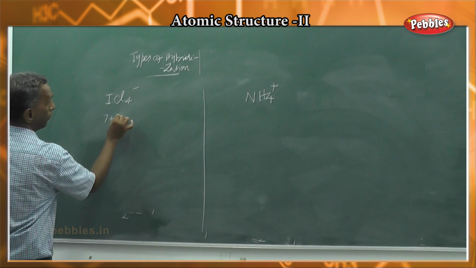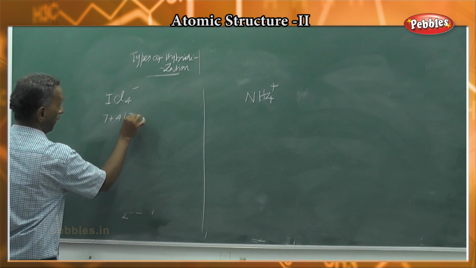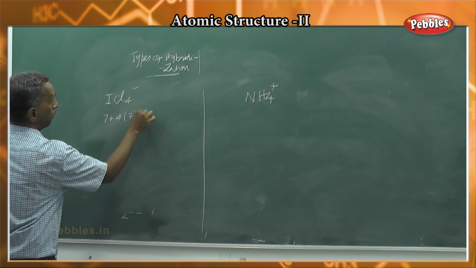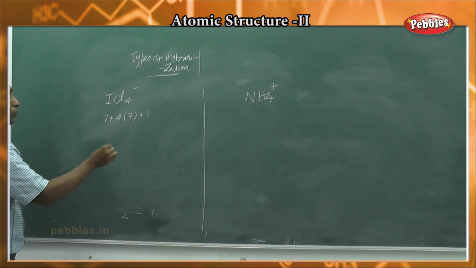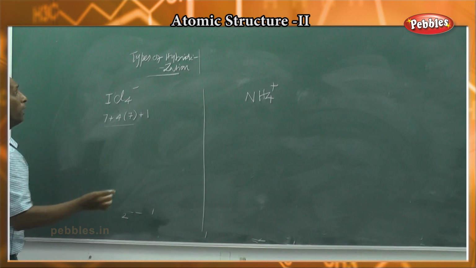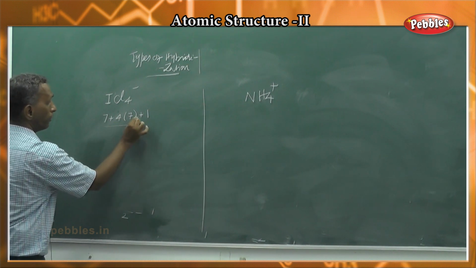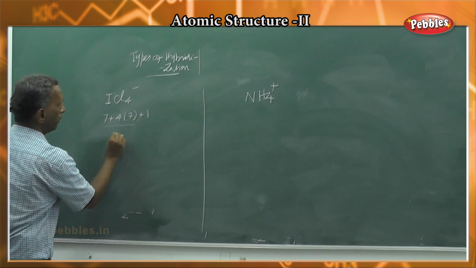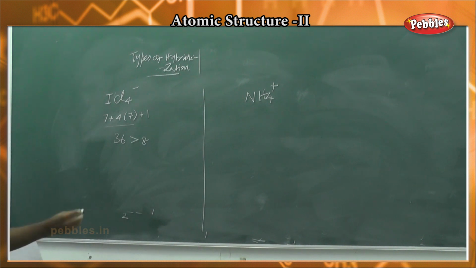Iodine has 7 and chlorine's outermost shell contains 7 electrons, but there are 4 chlorines. The anion is formed by the addition of 1 electron. So for ICl4 neutral species, plus 1 for the anion: 4 7s are 28 plus 7 is 35, 35 plus 1 is 36. 36 is greater than 8.